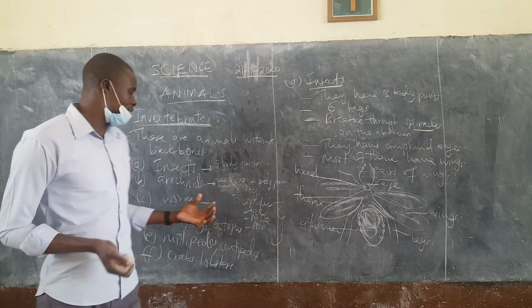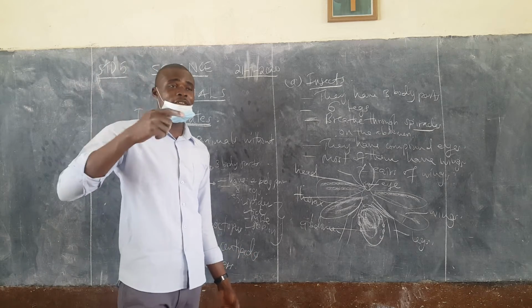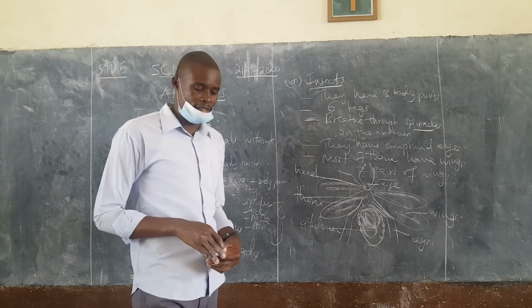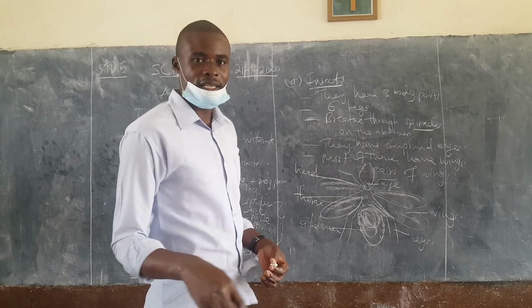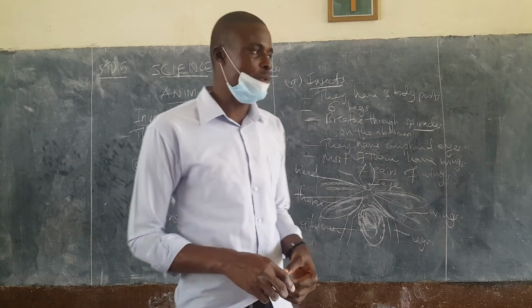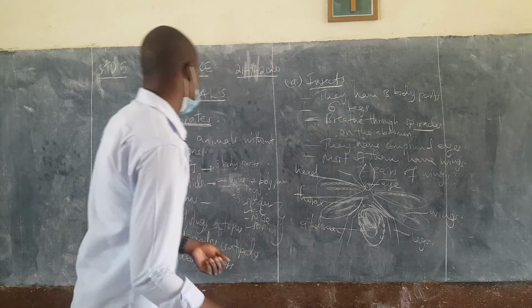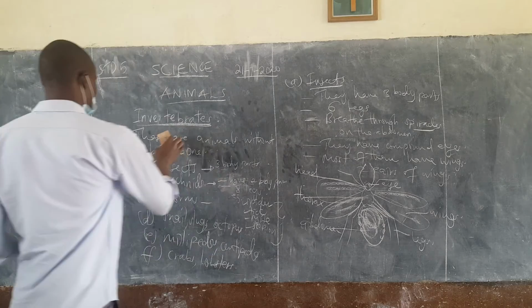We mentioned mite. A mite is an arachnid, but a termite itself is an insect. You realize that it has wings. Then we are going to the group of scorpion and the rest.